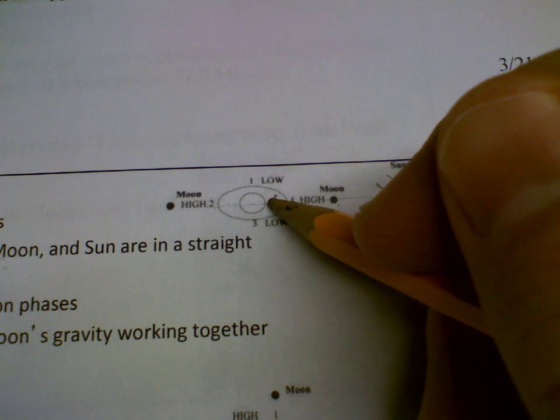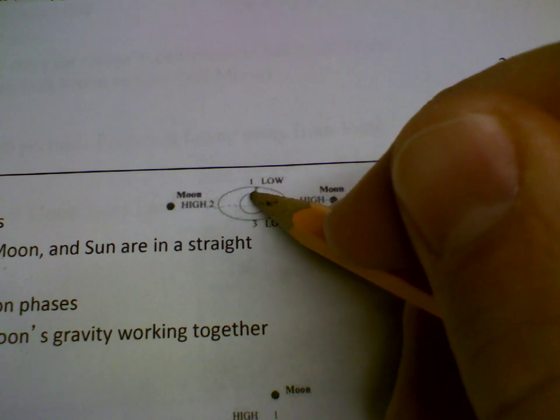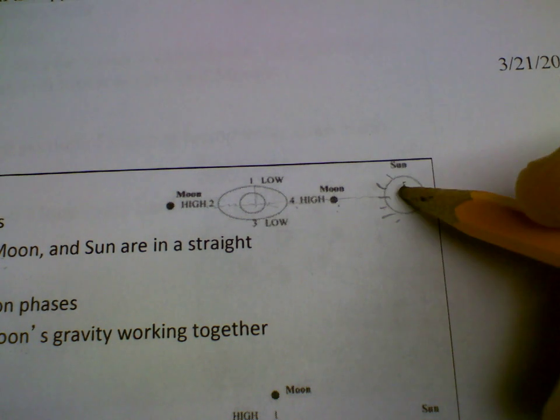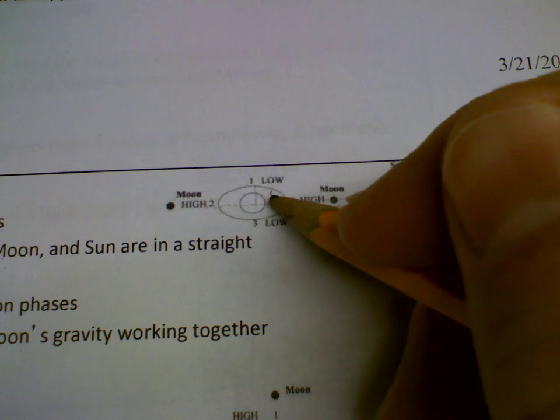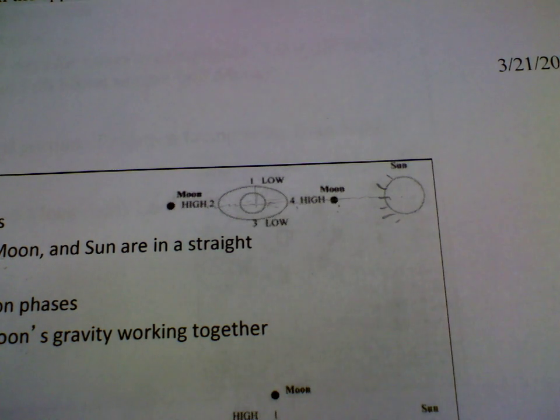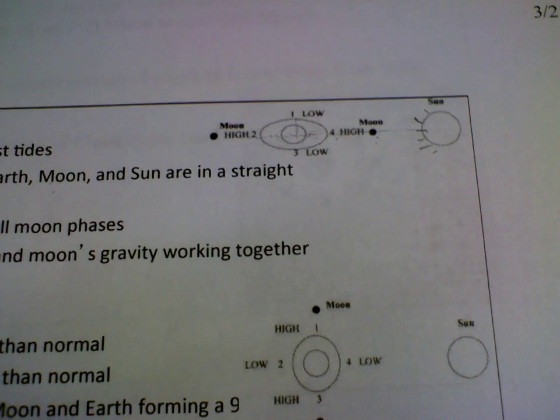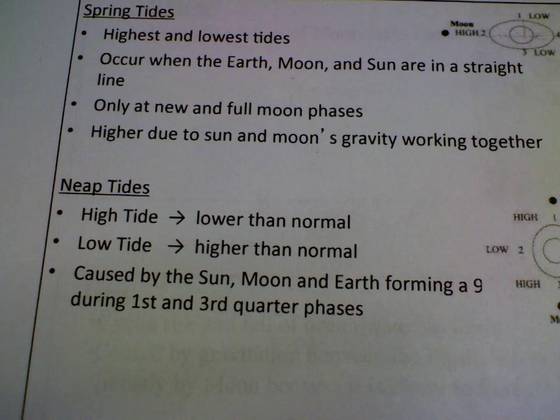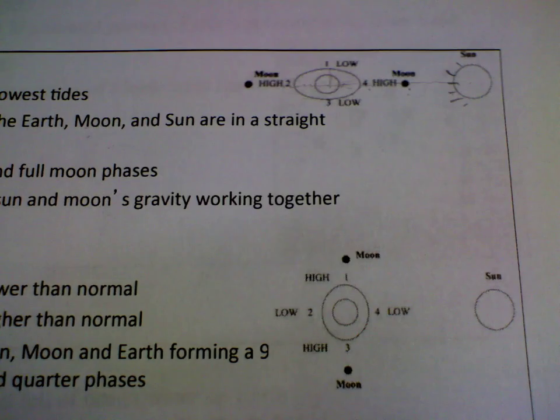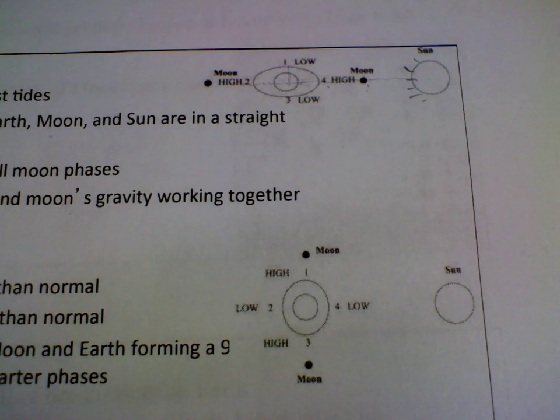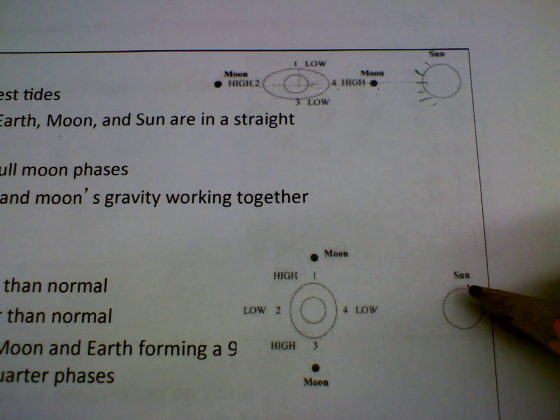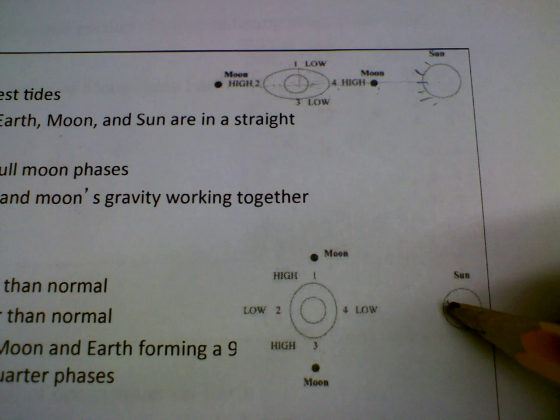And if the water is getting pulled up a lot here, it's getting pulled down quite a bit here. Very low tide. So spring tides, again, you're looking for the sun, the moon, and the Earth to be in line. That's how you get your spring tides. Neap tides are basically, the high tides don't go as high as normal. The low tides don't go as low as normal. So what happens there is you don't really see a big difference between the high tide and the low tide. Can't really tell too much. And here's the rule for a neap tide where you can't tell too much.